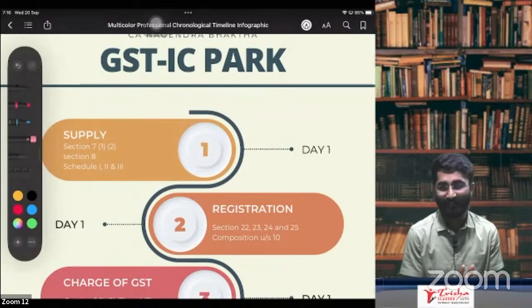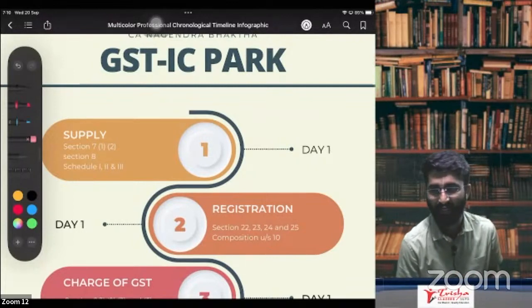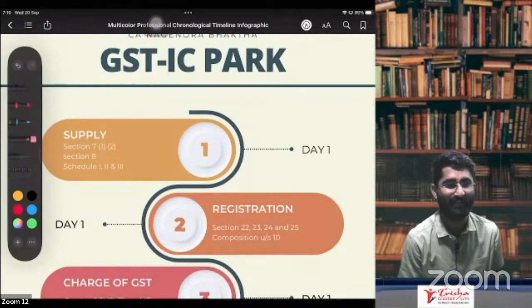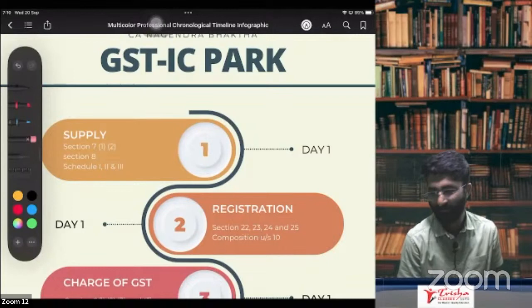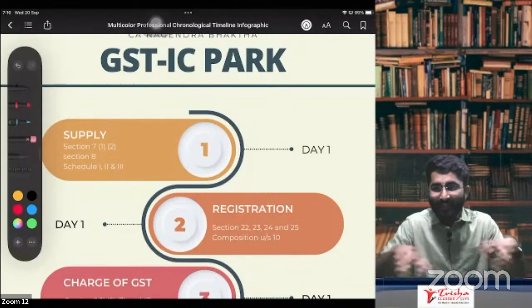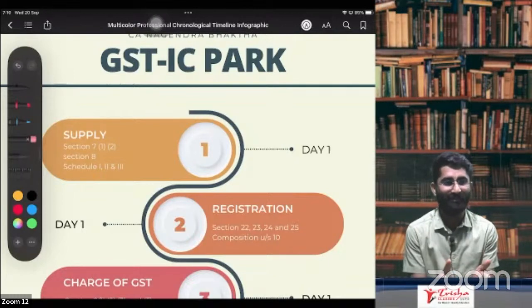So everybody, welcome back to the GST revision lecture. We are going to start with the GST revision, and I'm not your teacher, I'm your guide. I'll be showing you the path here. In this GST park, there is a way and we have to go in that way. So I'm just showing you the way here.